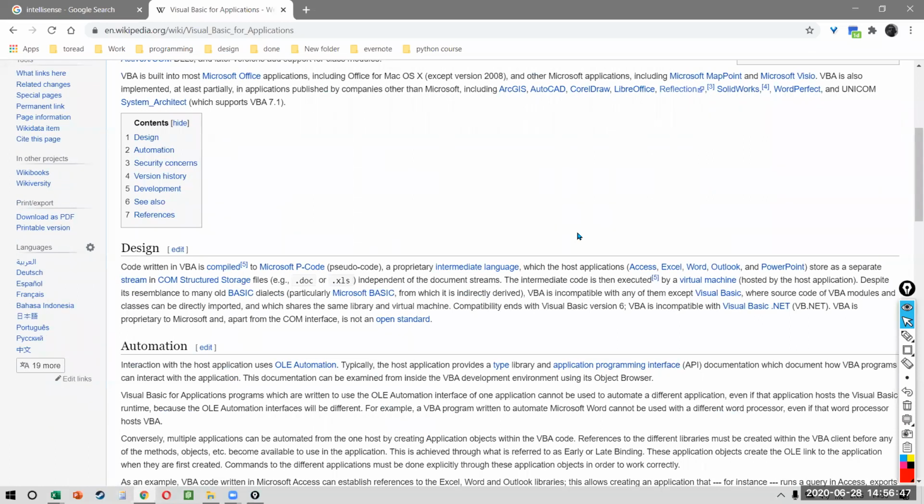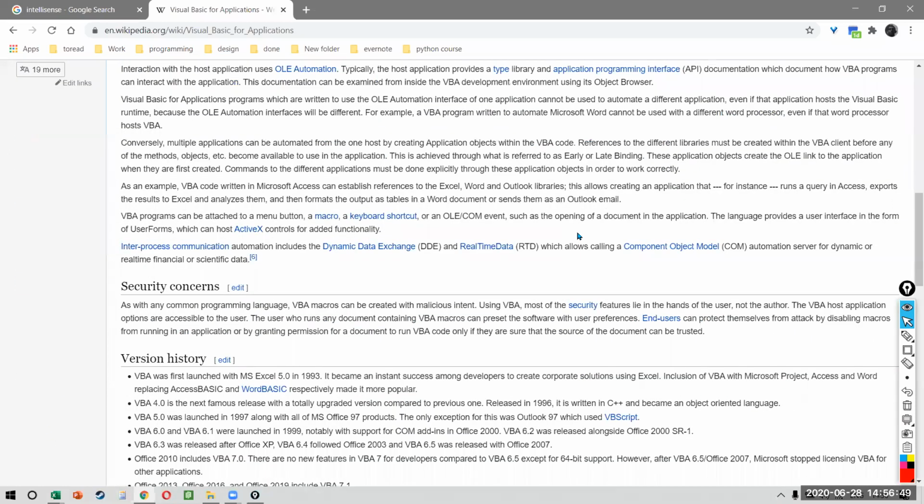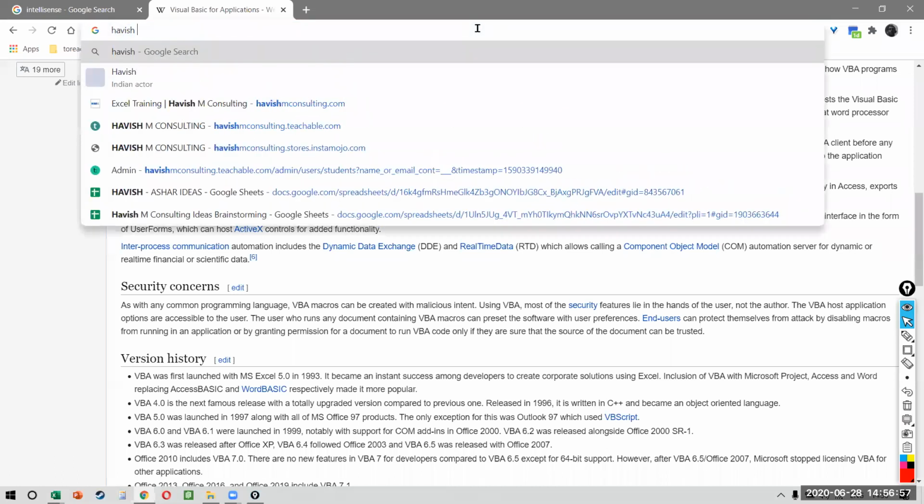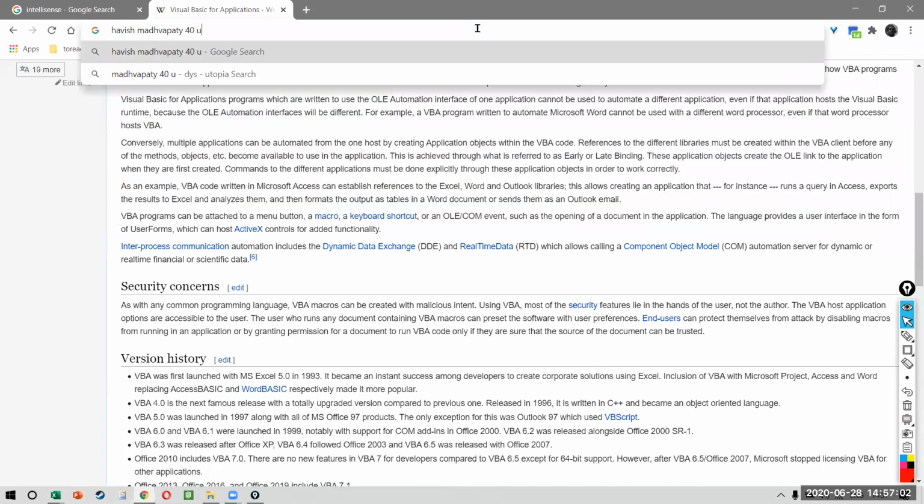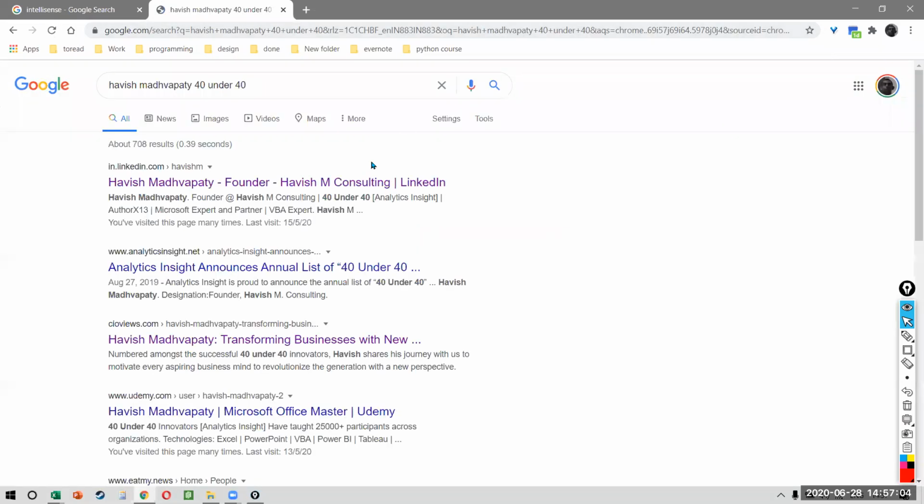People have been telling me for 10 years, don't learn it, don't learn it. And I built my entire business around it. Last year, I was a 40 under 40, which was for my work in Visual Basic. So if that doesn't give you confidence of how much importance you need to give to VBA, then I don't really know what other